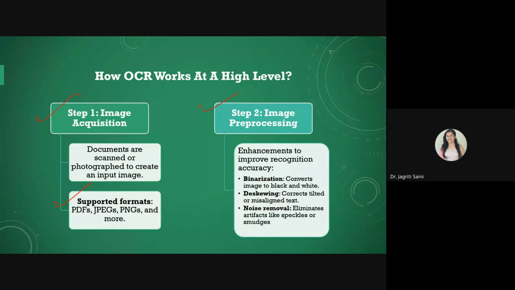Then, talking about image processing in this area, we need to improve the recognition accuracy based on some pre-processing techniques. It could be binarizing your data, like converting images to black and white so that we can easily process information without putting more burden on your models. Similarly, deskewing your data if there are any misalignments in the text or any tilted text in your document, so it can be handled easily.